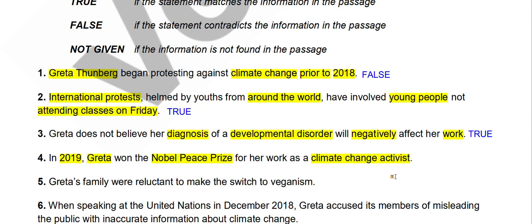Or if she won the Nobel Peace Prize but not as a climate change activist, but in some other role, we will say false. And it will be not given when we don't know whether she won any Nobel Peace Prize in 2019 or any other year.